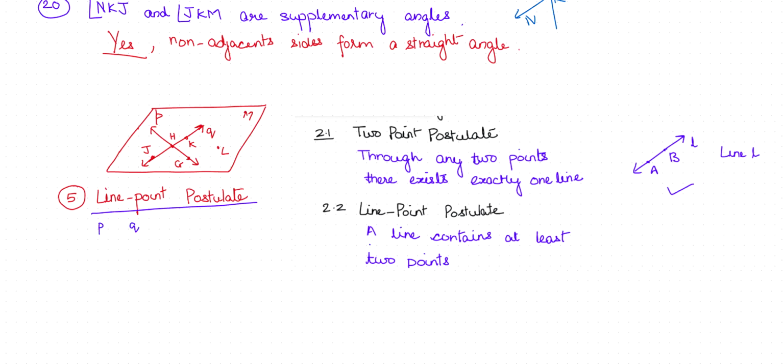Big capital letters are the points. So we can say here that line P contains 2 points H and G. So this is an example of the line point postulate.